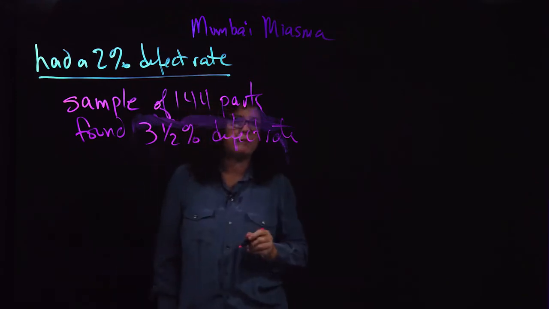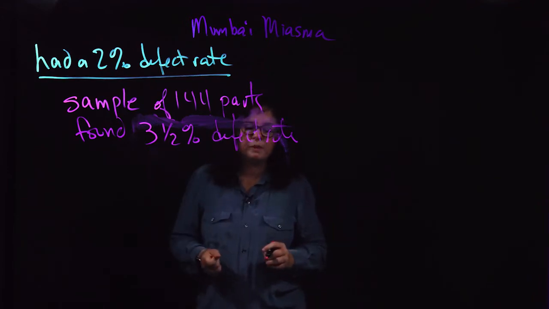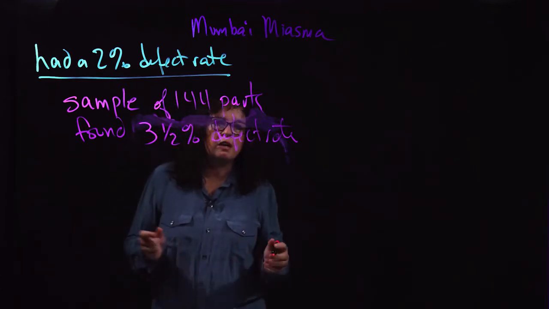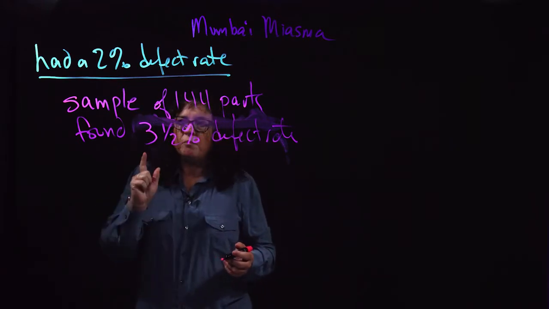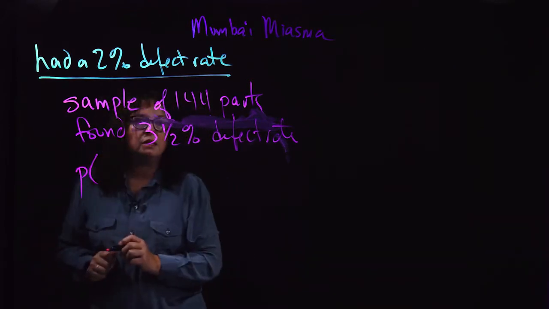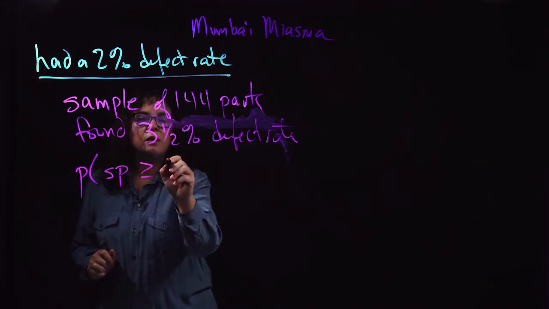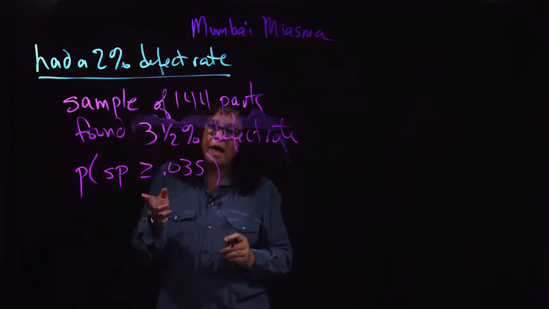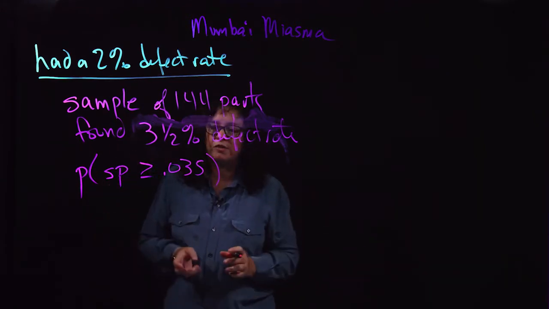Now, that seems kind of high. So they contacted you as the manager and said, we have a problem. You're going, well, maybe we do, maybe we don't. The first thing you think is, with a sample size of 144, what's the probability you'd actually get a 3.5% defect rate? So I'm looking for the probability of this sample proportion of defect rates being greater than or equal to 3.5%. Because if that could happen with a fairly high probability, then maybe you just got a bad sample and you leave the folks alone in Mumbai.